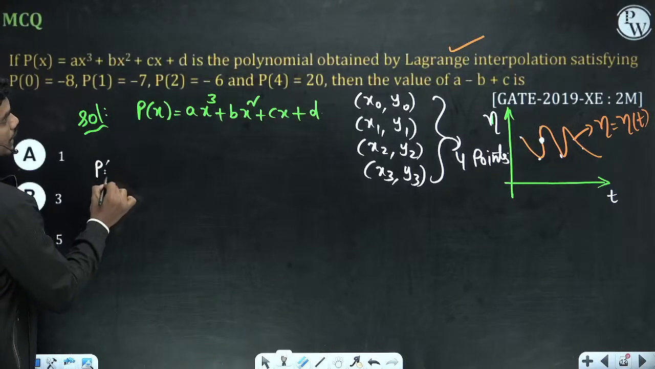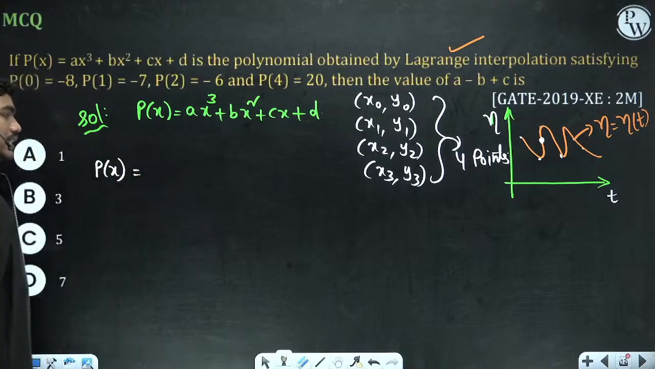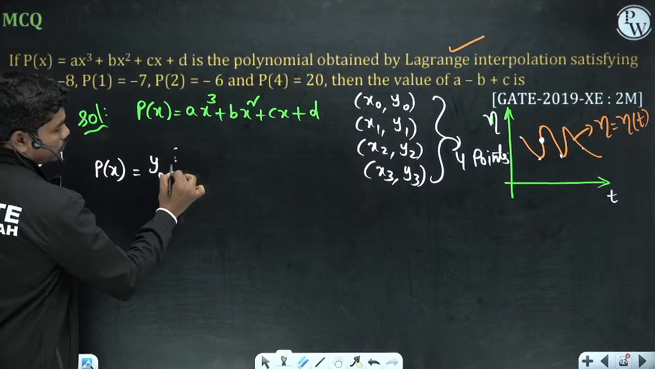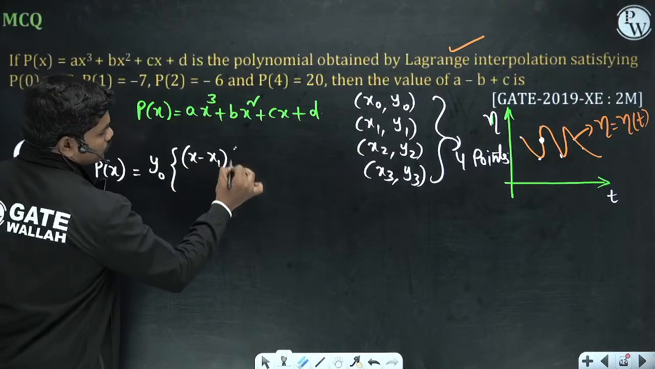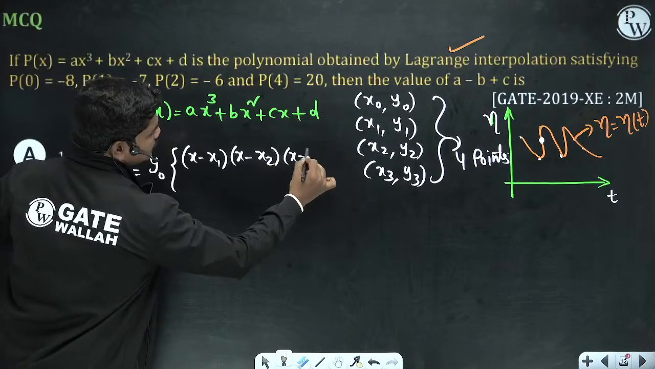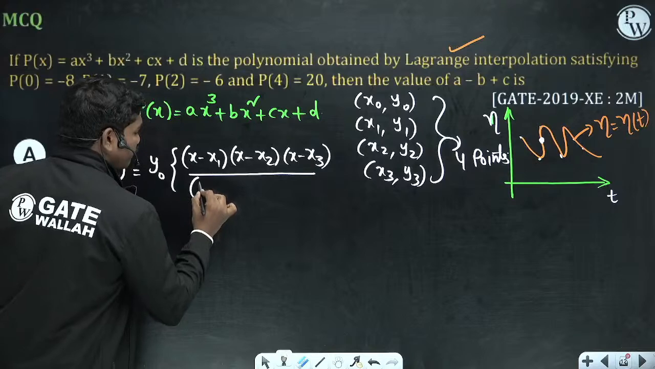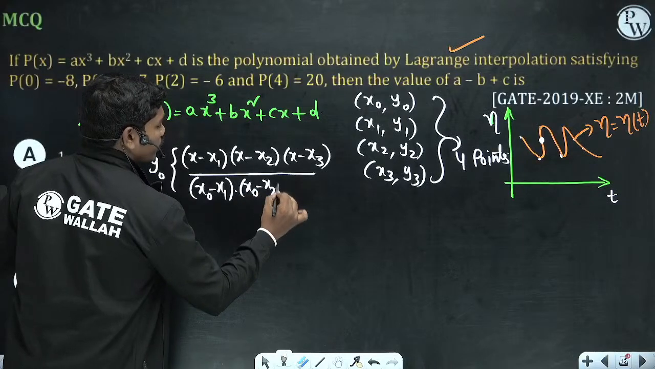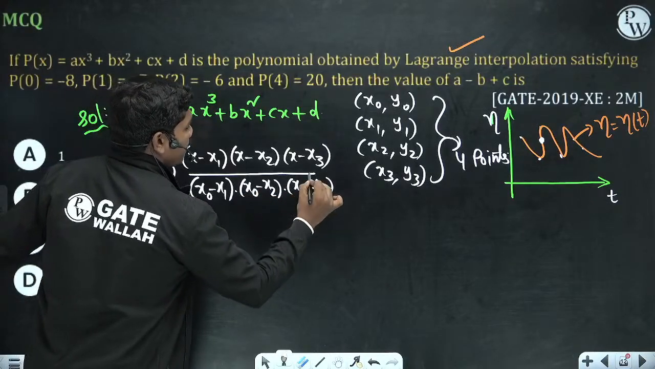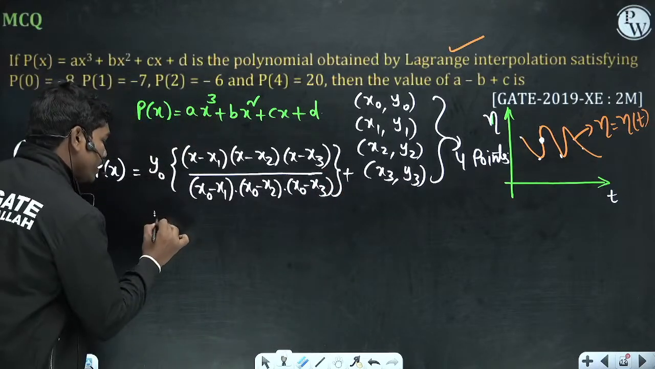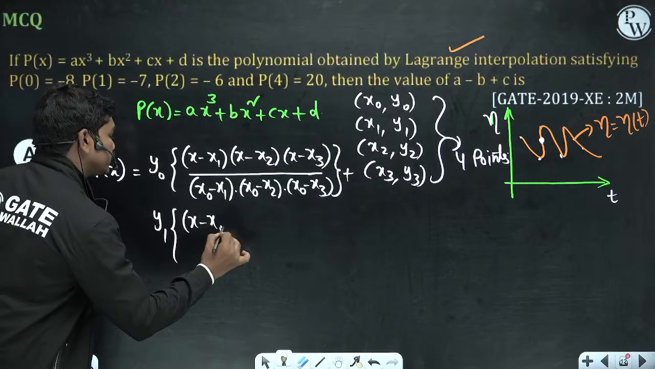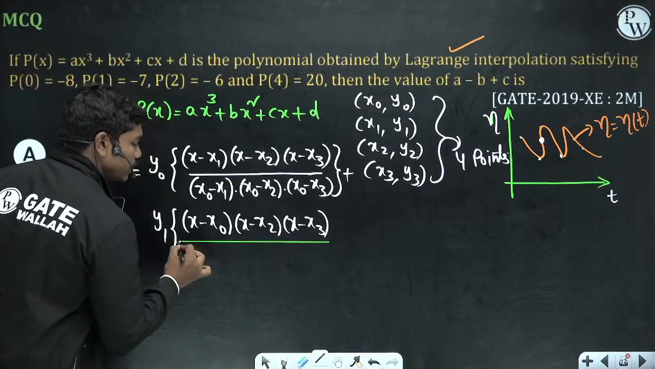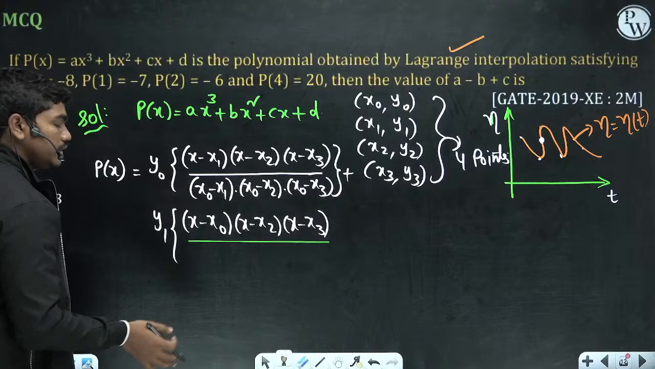Okay, so P of x means the polynomial which can be generated using these 4 points is given by this term: y0 into (x minus x1)(x minus x2)(x minus x3) divided by (x0 minus x1) into (x0 minus x2) into (x0 minus x3), plus y1 into (x minus x0)(x minus x2)(x minus x3) divided by, normally this is a little bit lengthy to write, but normally in Excel we can generate these polynomials very easily.